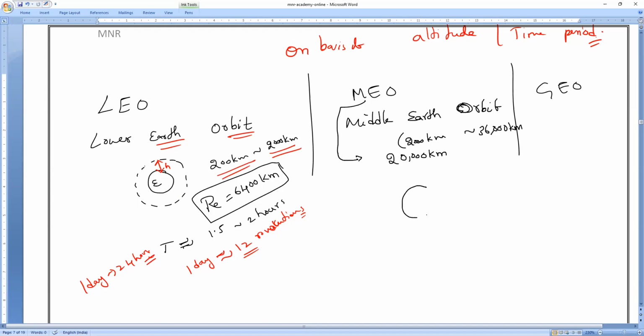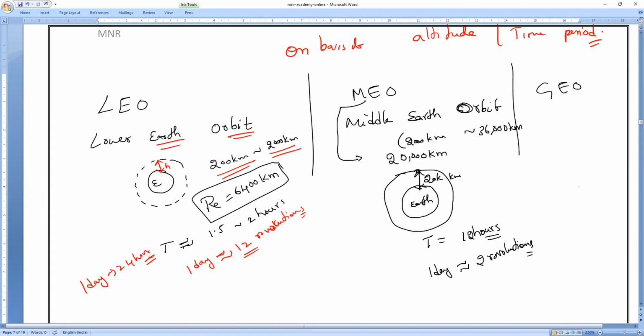For these satellites there is a different purpose. The time period is approximately 12 hours. How many hours, everybody? 12 hours. So per one day, they make approximately 2 revolutions around the Earth.